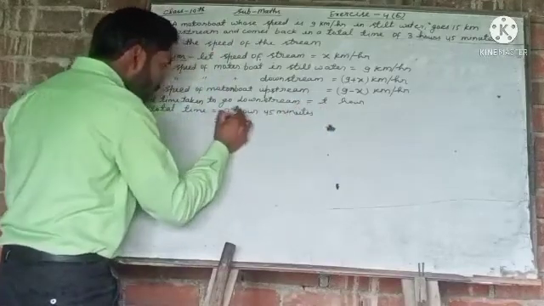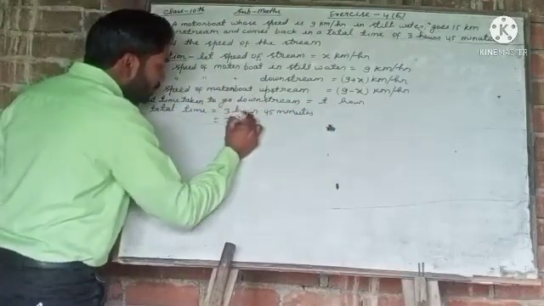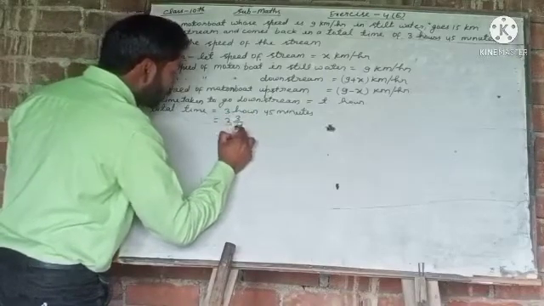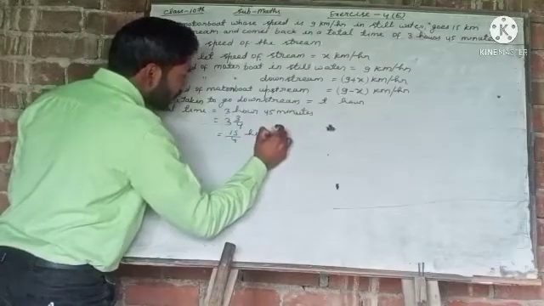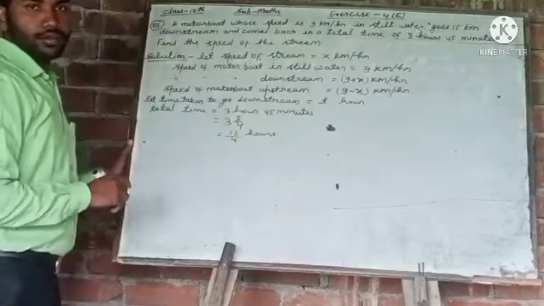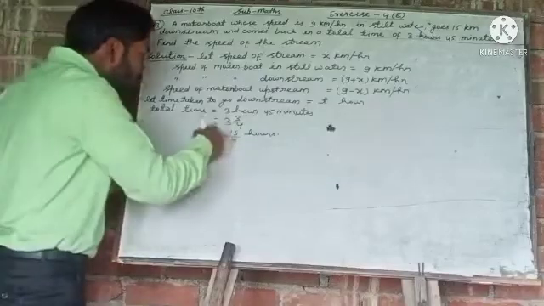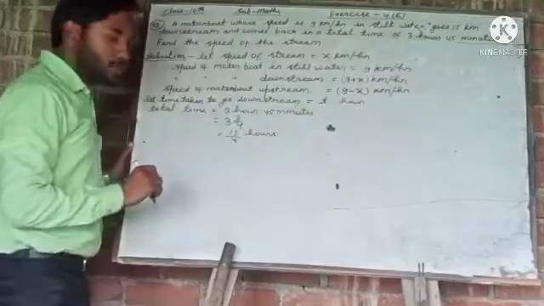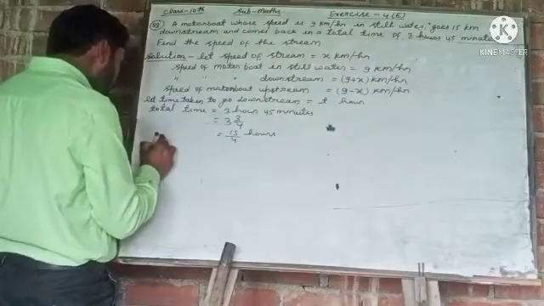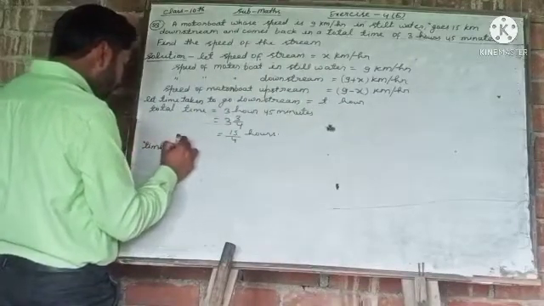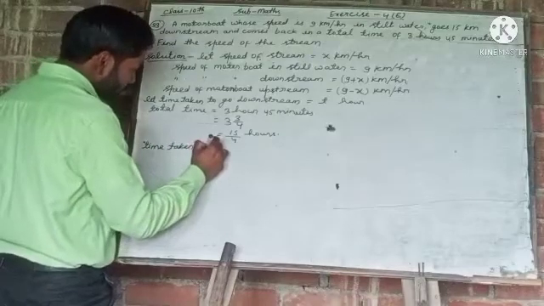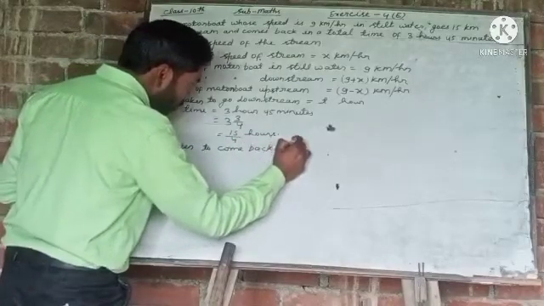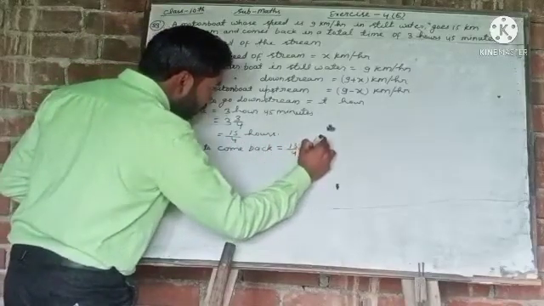So it will be 3 and 3 by 4 hours, or 4 times 3 is 12, 12 plus 3, 15 upon 4 hours. This is the total time, and t is the time taken to go downstream. So the time taken to come upstream or come back is equal to 15 by 4 minus t.